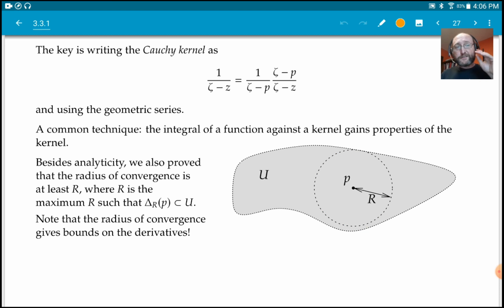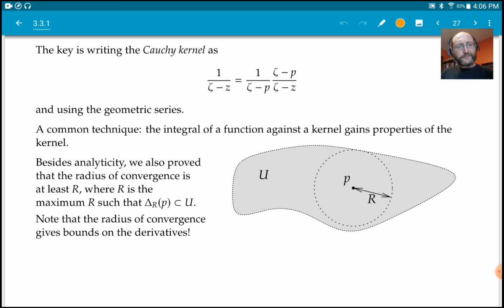Now, out of this, one thing that we know is that if we have a power series, the way that you compute the coefficients is by taking derivatives of the function given by the power series.